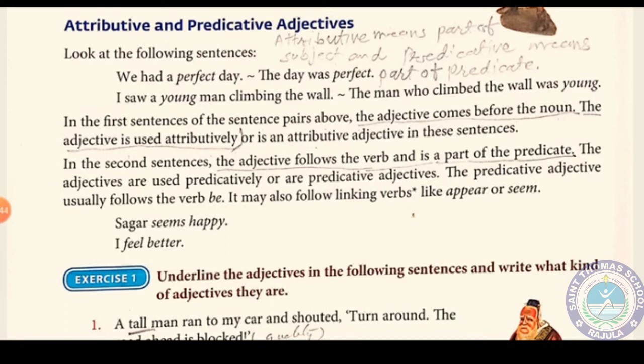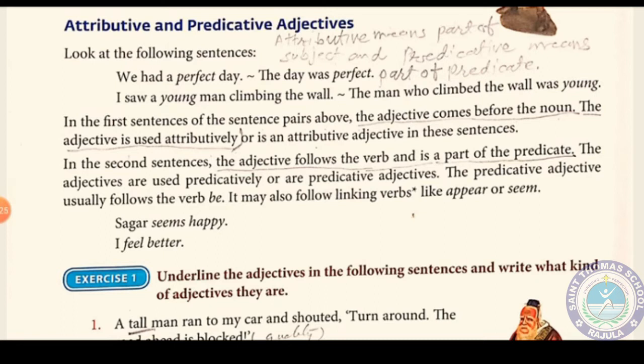Now here we see: we had a perfect day, or the day was perfect. I saw a young man climbing the wall. The man who climbed the wall was young. Here you see this in the example. In the first sentence of the sentence pairs above, the adjective comes before the noun. See here, we had a perfect day. Perfect comes before the day. I saw a young man. Young comes before the man. And this adjective is used attributively, or is an attributive adjective, in these sentences.